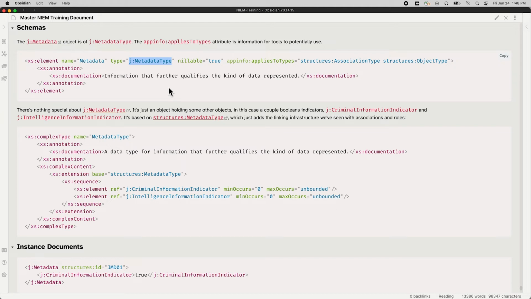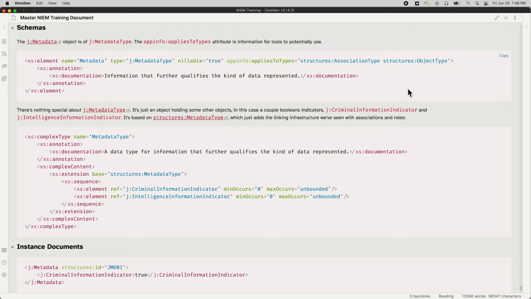If you think way back to the layers diagram where we were looking at structures and everything works off of structures, well, this is an example of app info. This applies to types. This would tell us what kinds of things you could apply this metadata to. You could apply it to plain old objects, and you can apply it to associations. Cool. Do any tools use this information? I don't think any do, but it's there for them just in case they did.